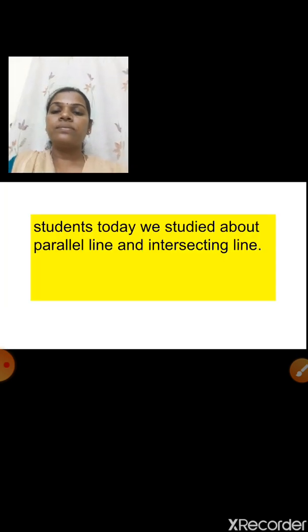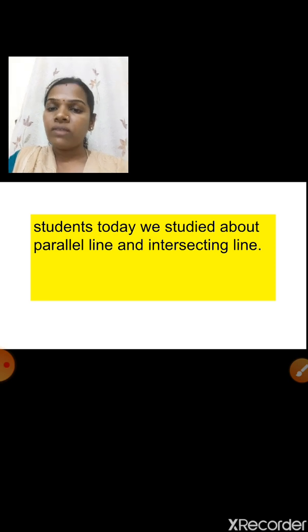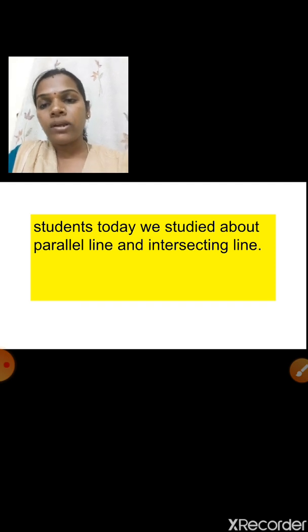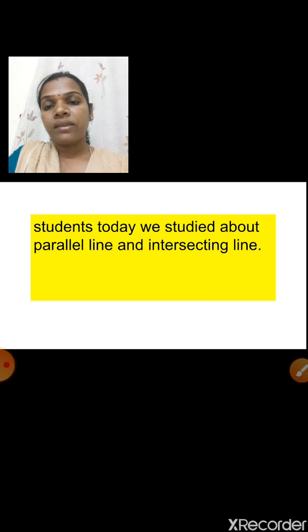Students, today we studied parallel lines and intersecting lines: what is the definition, how they look, and examples of parallel lines and intersecting lines. Students, the first chapter is over. I hope you understood. The first exercise contains 4 sums, and that also I have explained. I hope you understood now.